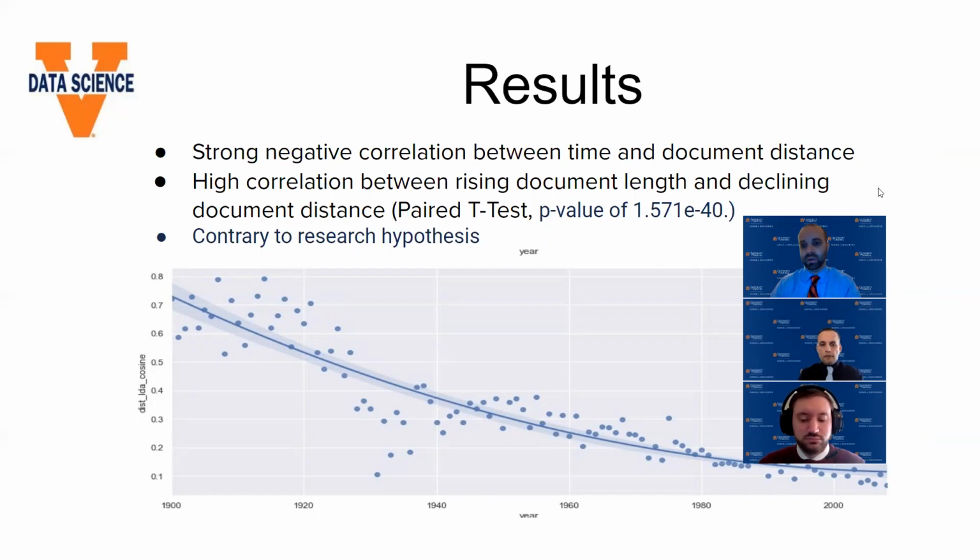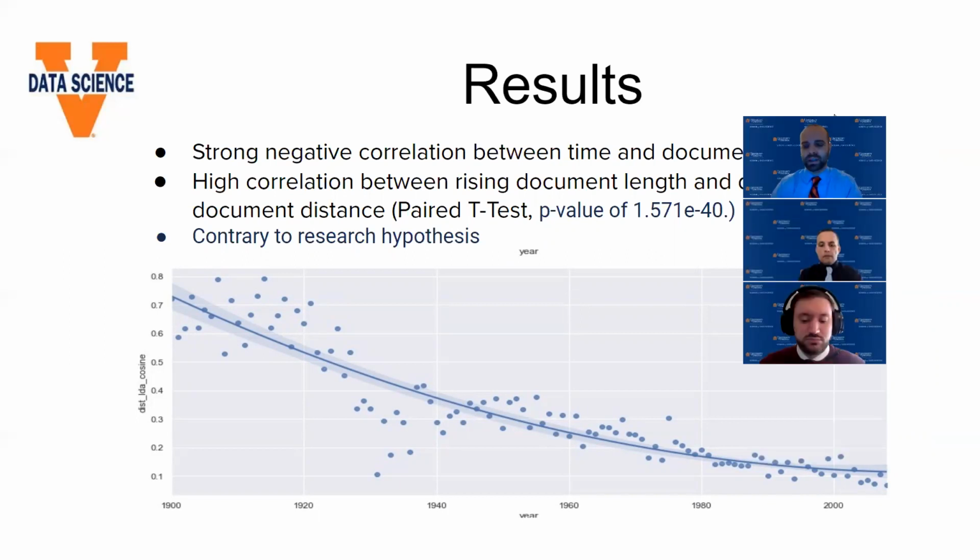So I think that if there were a next step, if someone else could take this further, we would look at why. We could speculate on that, but really looking at why justices are finding more and more common ground throughout time, where we expected them to diverge. And why did we expect that?